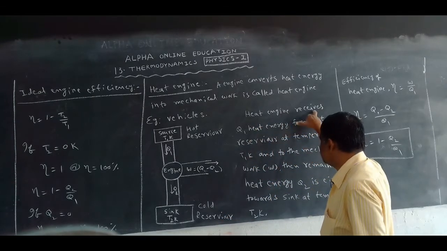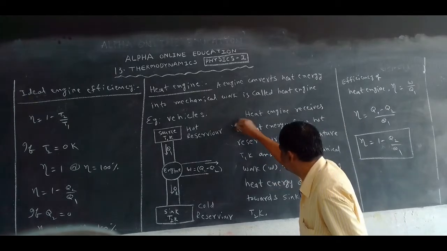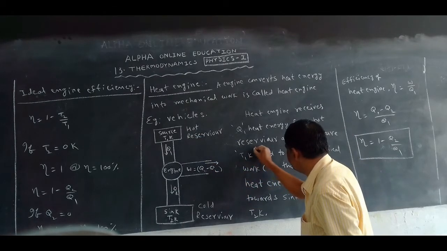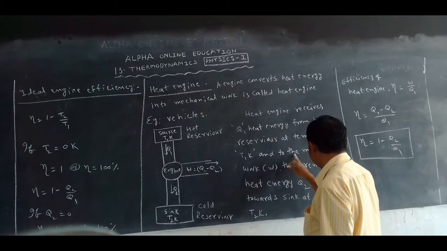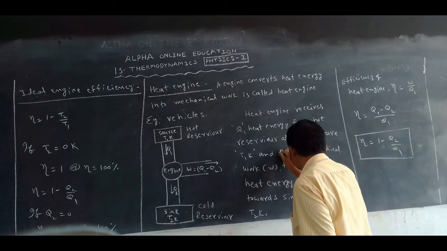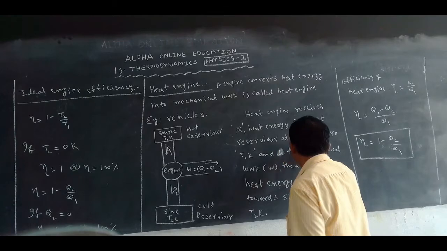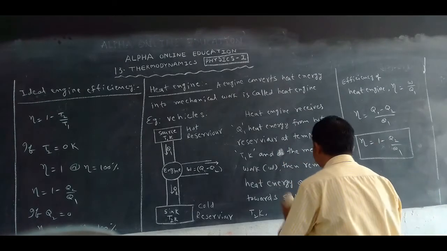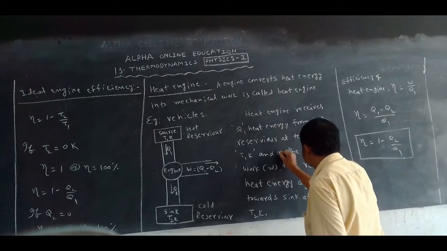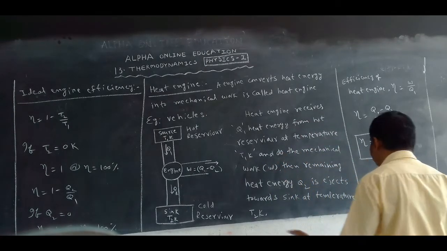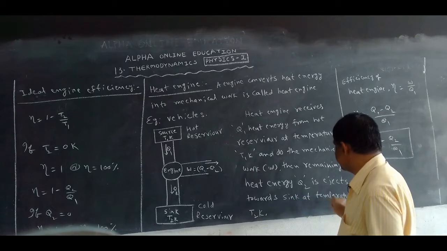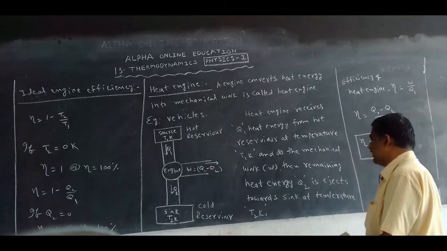Now the heat engine receives Q1 heat energy from the hot reservoir at a temperature T1 Kelvin, and does the mechanical work W, then the remaining heat energy Q2 is ejected towards the sink at temperature T2 Kelvin. Okay.